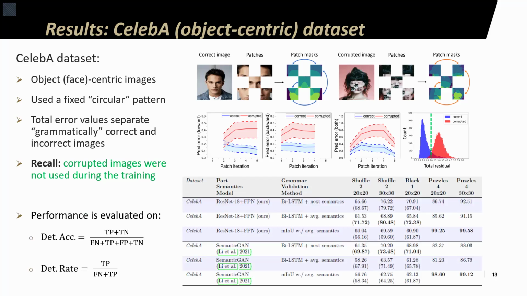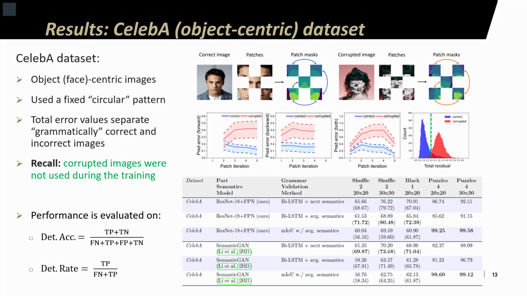We report performance using detection accuracy and detection rate values, which are shown in the table here. Our method achieves substantial performance in detecting SSDI discrepancies. Interestingly, the proposed approach is able to solve puzzles with more than 99% accuracy. Also, the table reveals how different image grammar methods are more suitable for different corruptions and different segmentation methods.